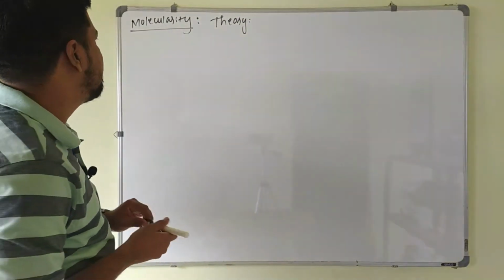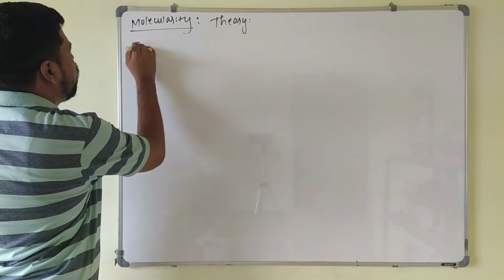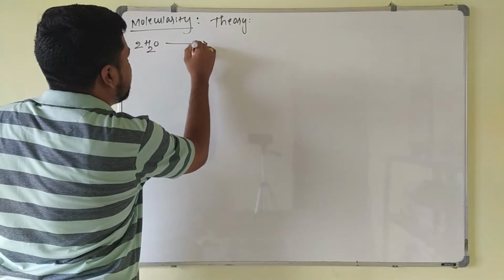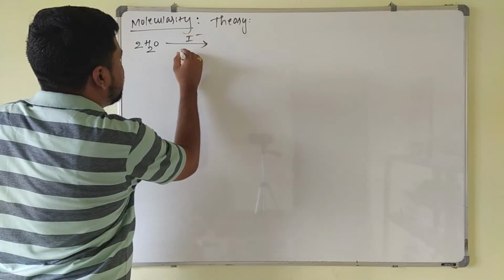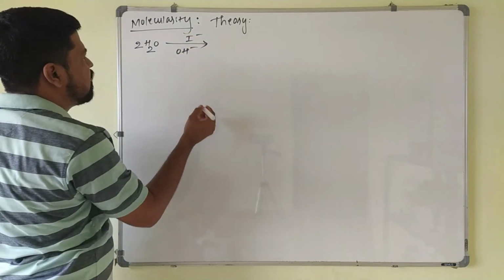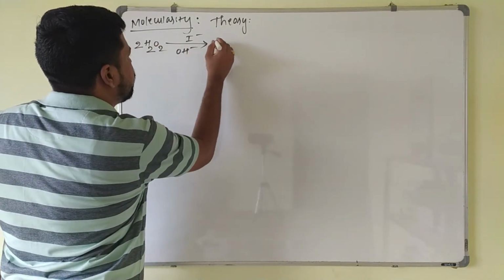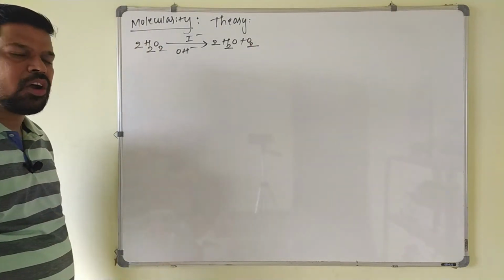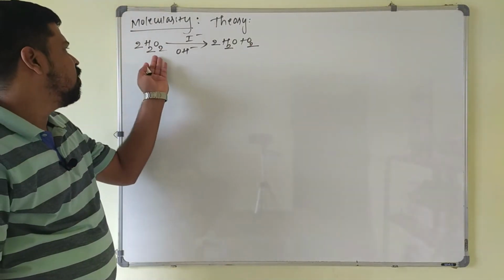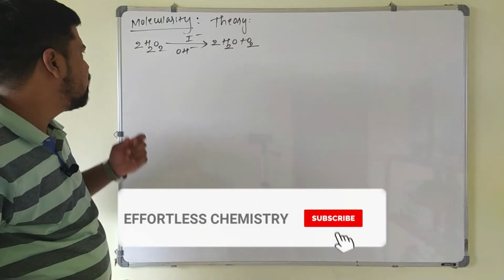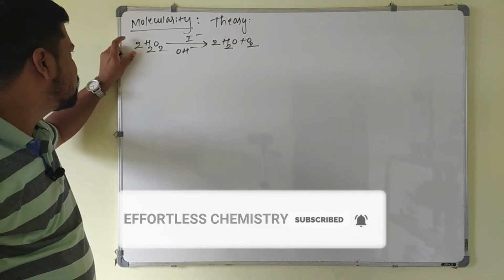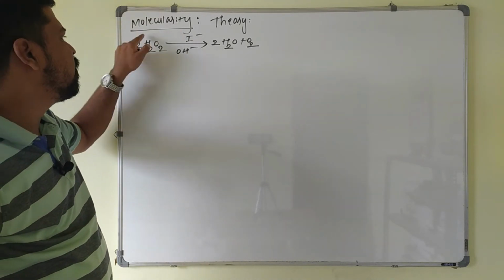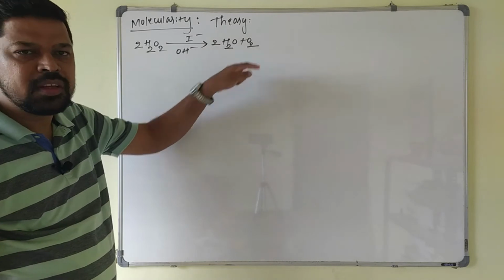So the next example is decomposition of H2O2, which is also catalyzed by iodide in the basic medium. This is iodide. In the basic medium, I will take OH minus. This gives 2 times H2O plus O2. This is also a complex reaction here, but here already molecularity is 2. We know this one. Again, we will write a mechanism for this one. So this decomposition of H2O2 is catalyzed by iodide in the basic medium, giving 2 times H2O plus O2.